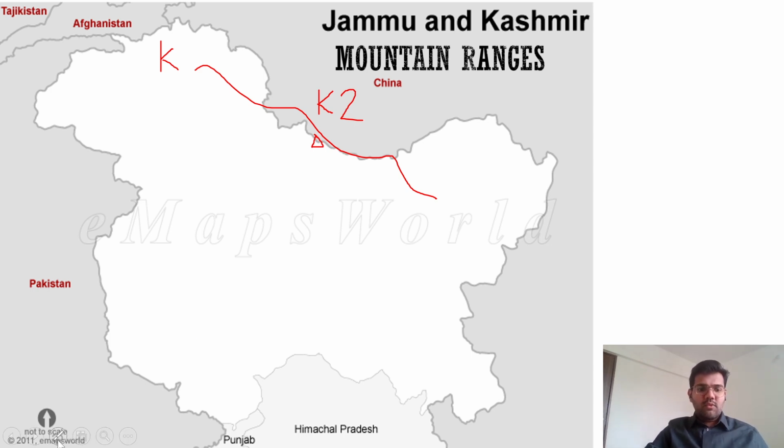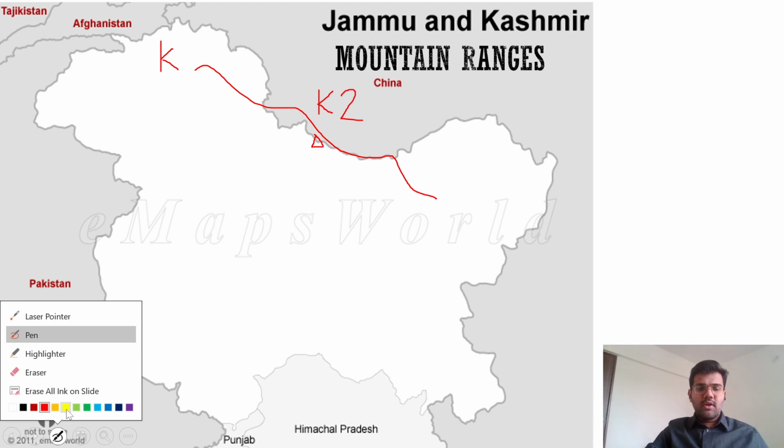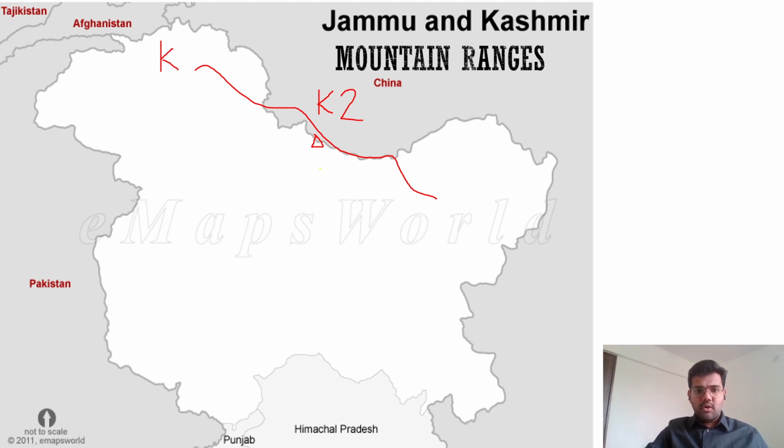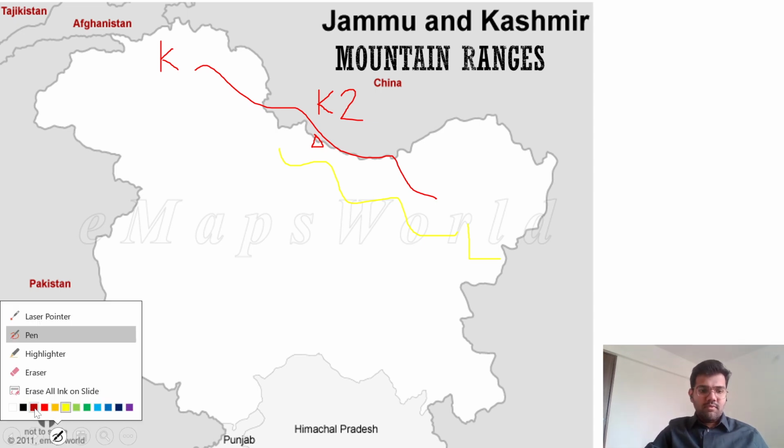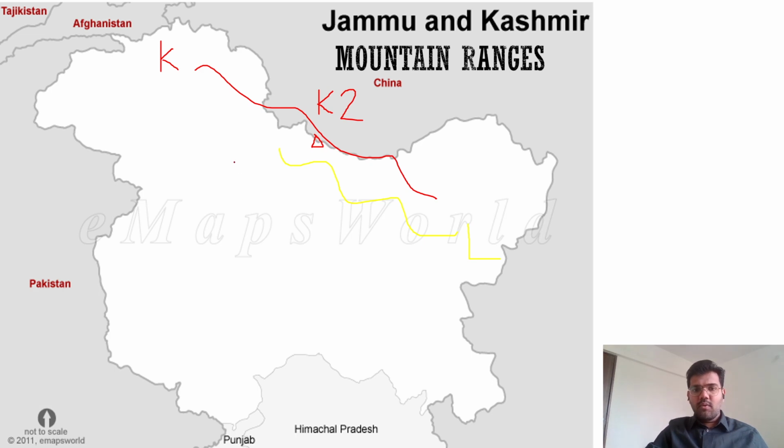Next, south of it, we have the Ladakh range. L means Ladakh. To the south of the Ladakh range, we have the mountain range called the Zaskar range. And let me clarify, this is just a rough schematic diagram.